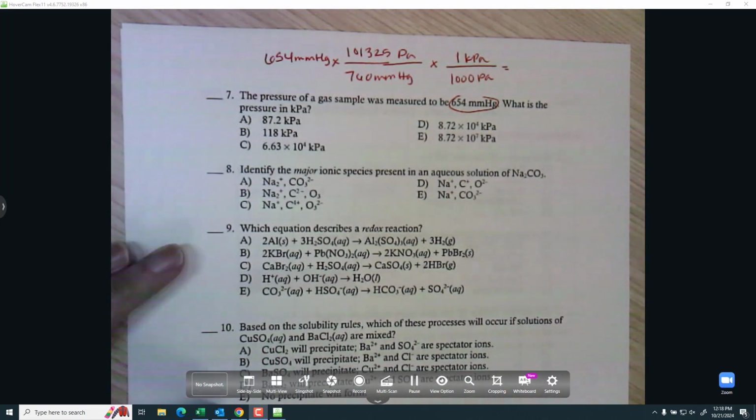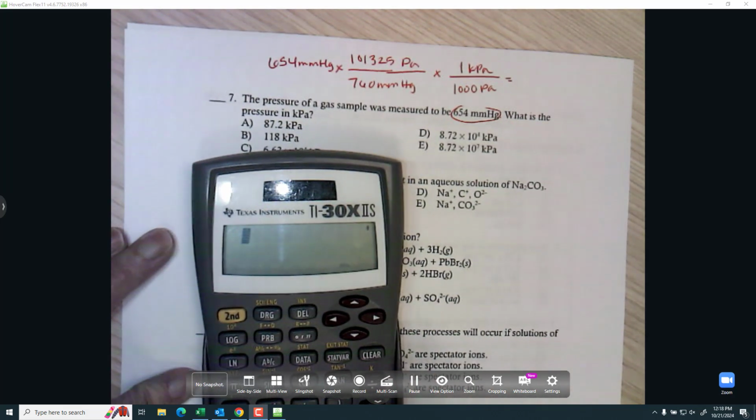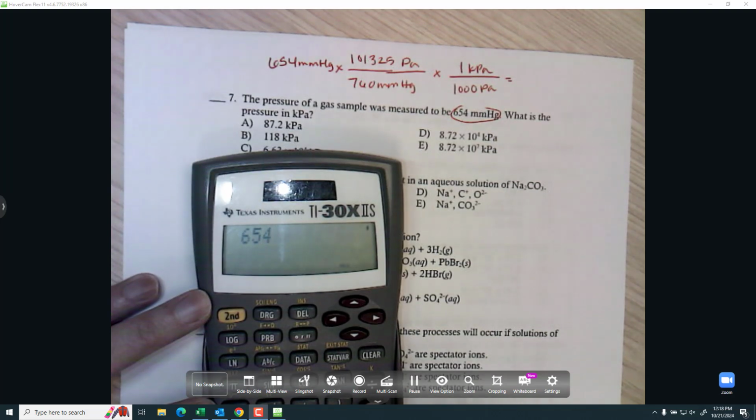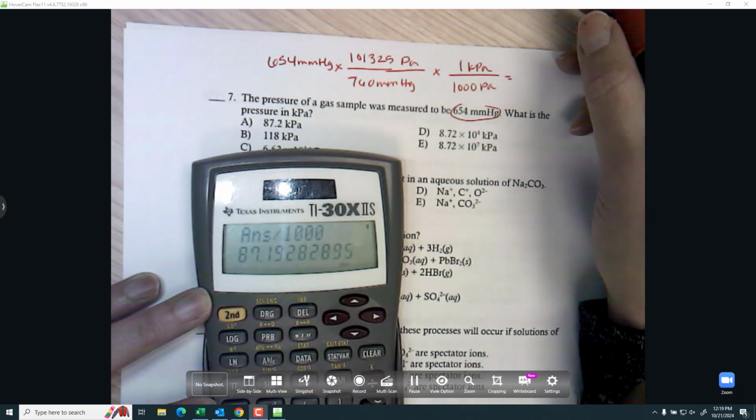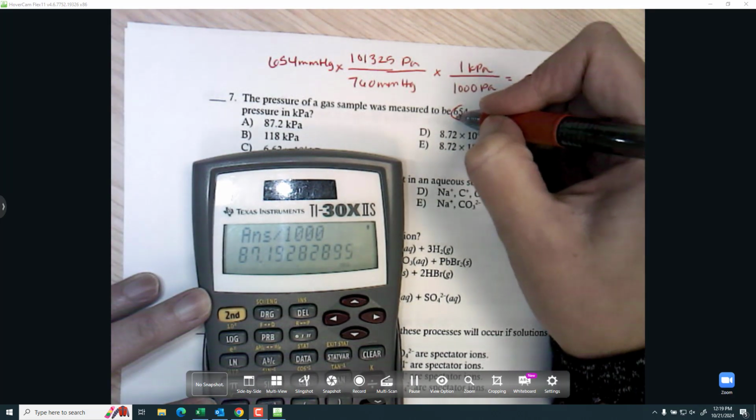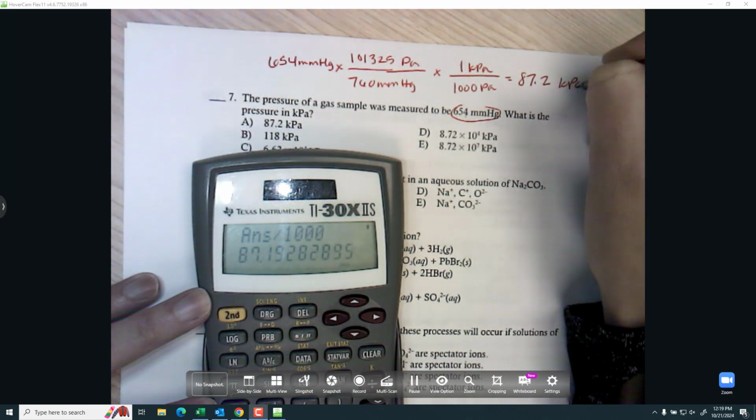So I will set that up so that my units cancel. And then I have 654 times 101.325 divided by 760 and then divided by the 1,000. I want my answer to be to 3 sig figs, so I'll round it to 87.2 kilopascals, which is A.